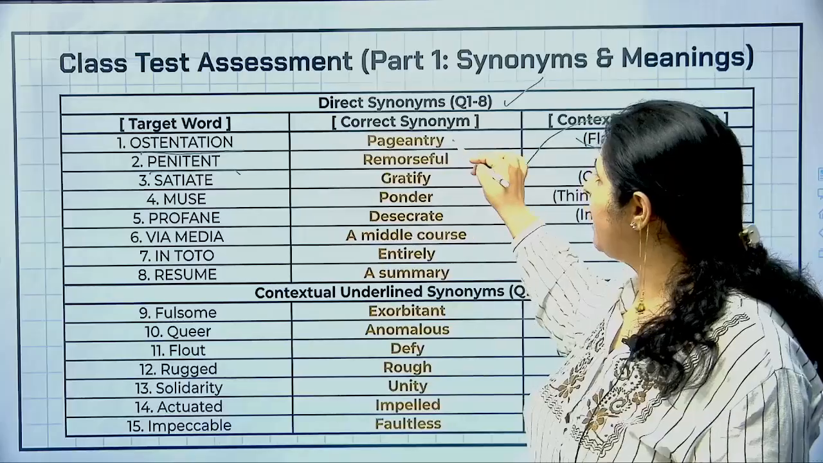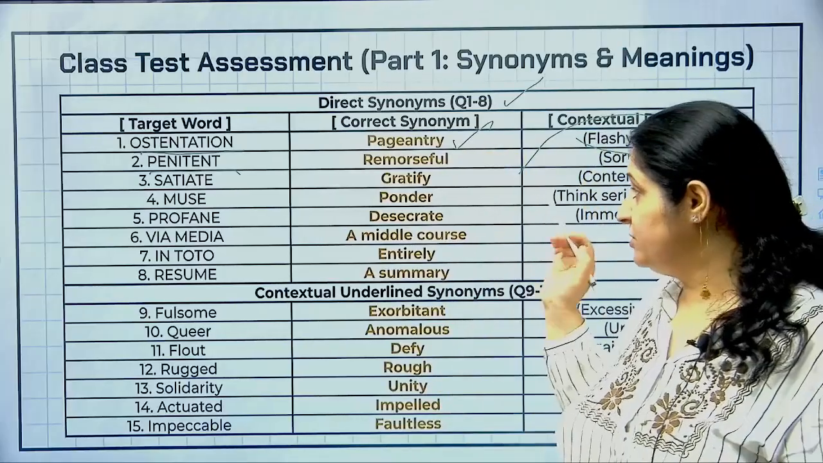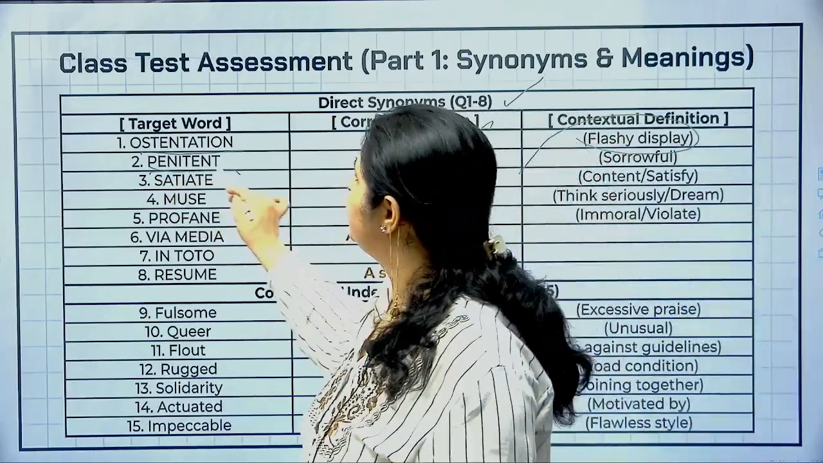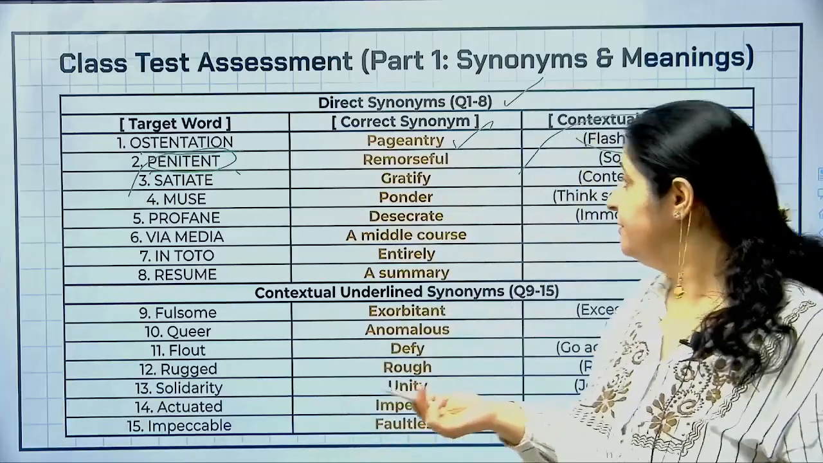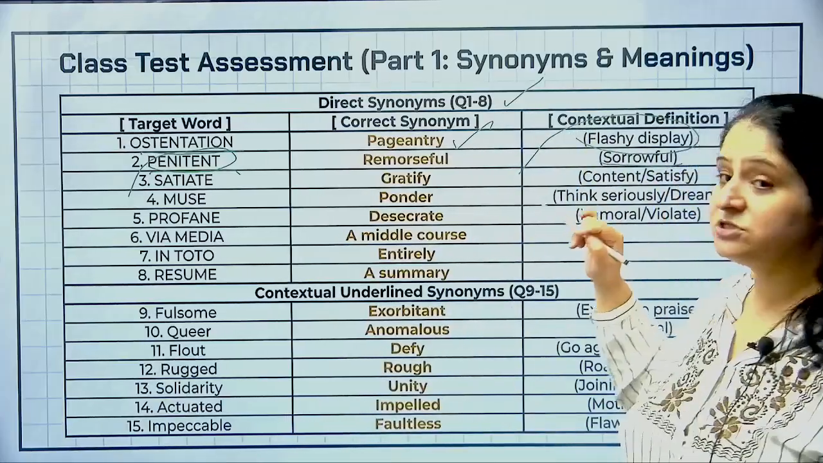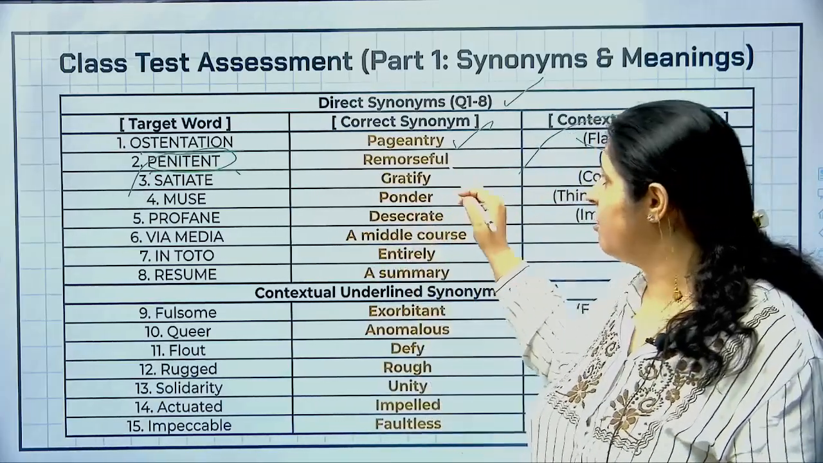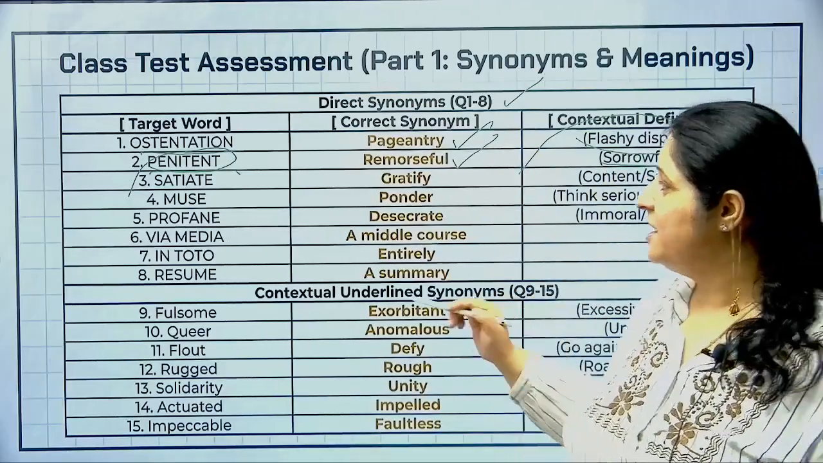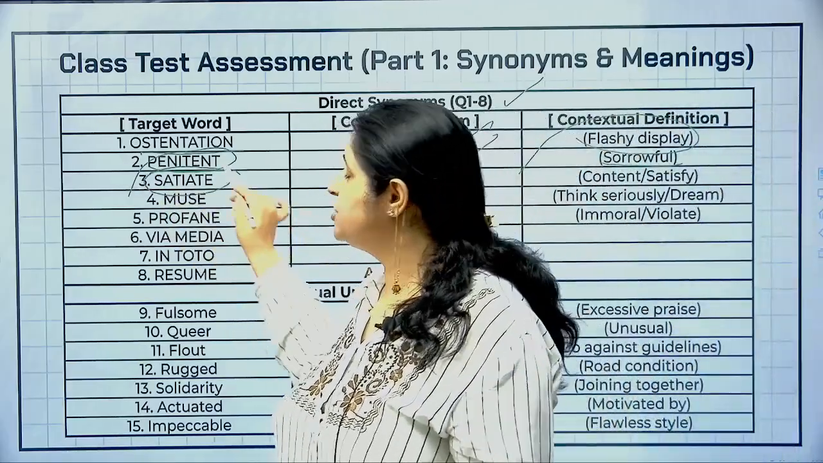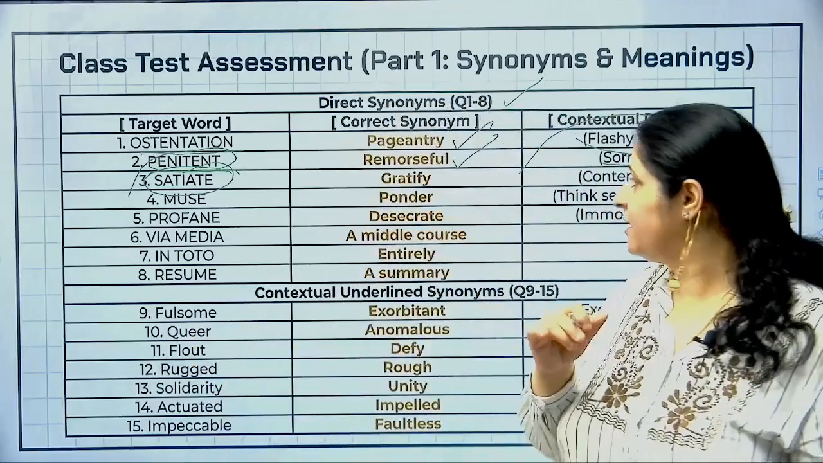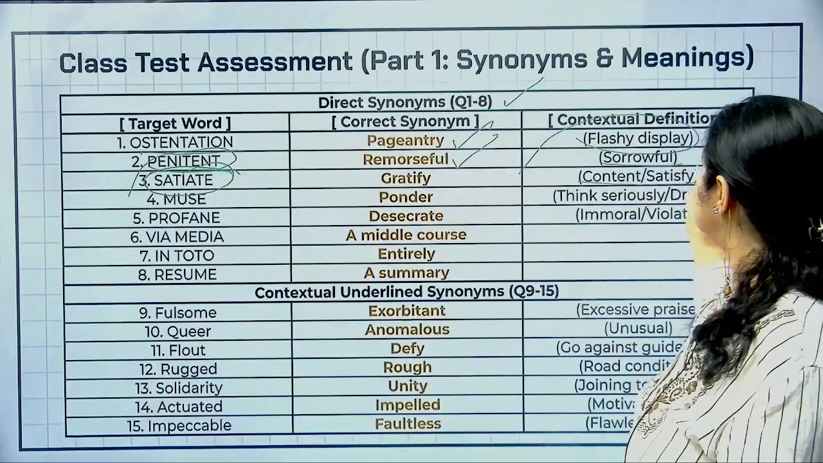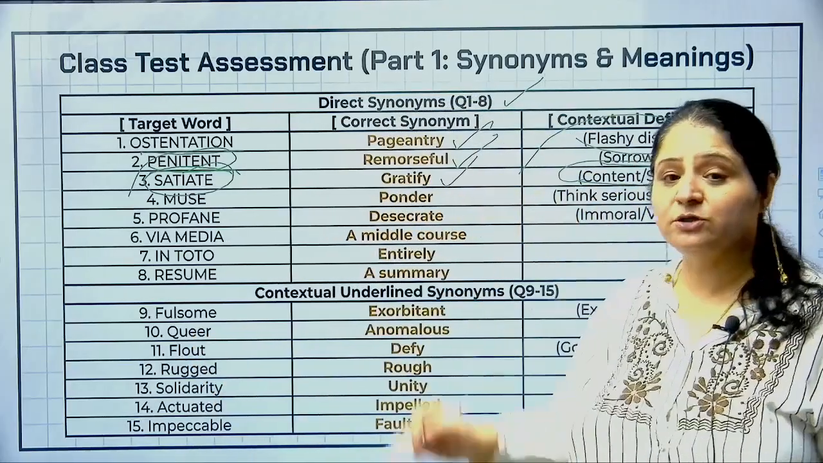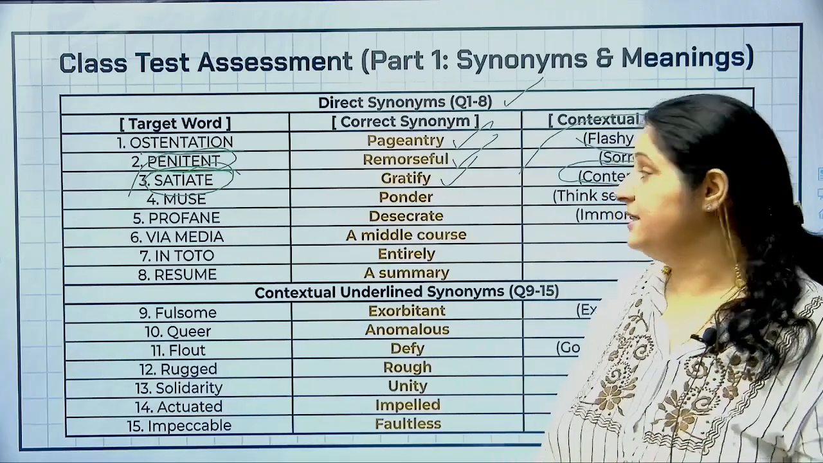So the correct answer among the options is pageantry. Yes. Penitent. Penitent means feeling repentance, right? So being sorrowful about something because you've done something wrong. So remorseful among the options is the correct answer. Then the next word is satiate. Satiate means to satisfy something, right? To satisfy. So gratify among the options becomes the correct synonym of this word.